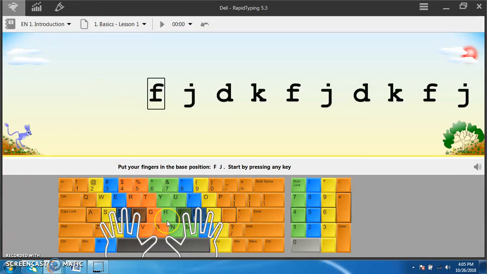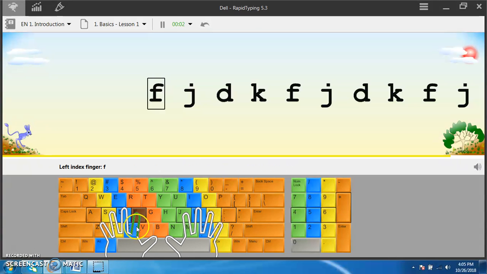Here you can see in the pictures that our fingers we always have to place on the home keys. That means A, S, D, F, likewise. And the thumb goes on the space bar. This is the space bar. And the right hand's fingers are on the semicolon, L, K, and J, and again the thumb on the space bar. So while we type, let's type.